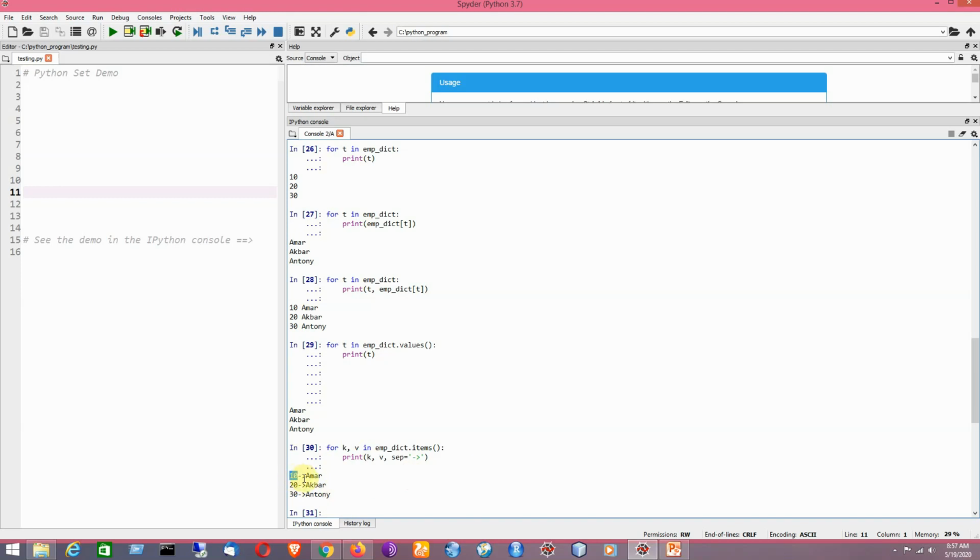So 10 is the key and Amor is the value, 20 is the key, Akbar is the value, 30 is the key and Anthony is the value. So in that way we can access different keys and their corresponding values in a dictionary.